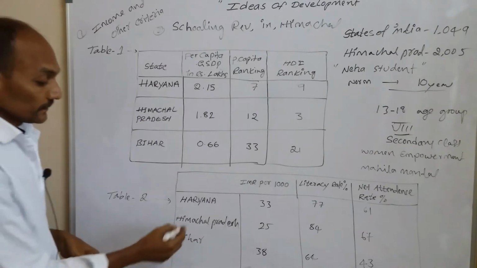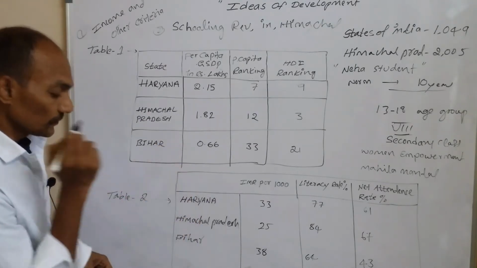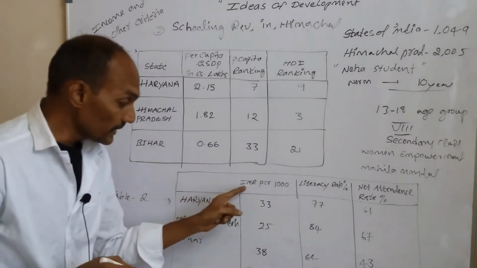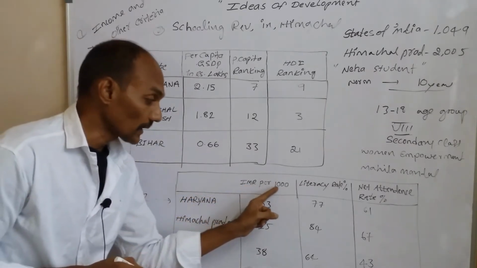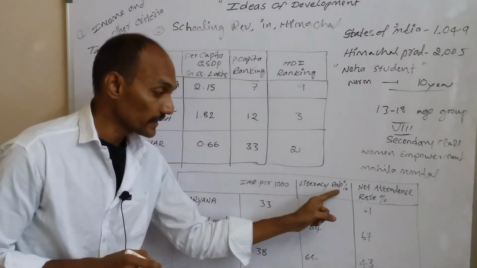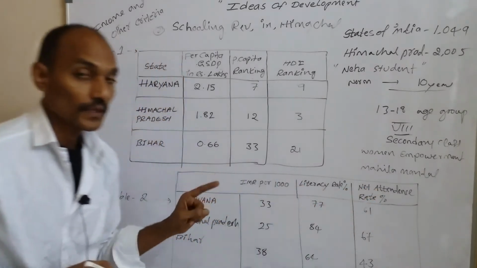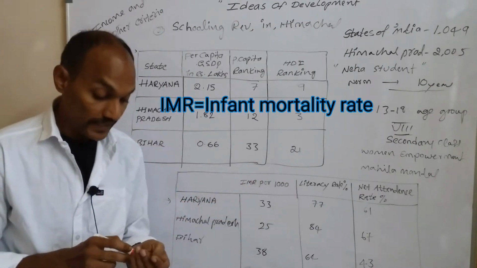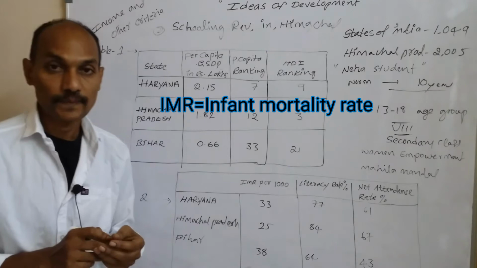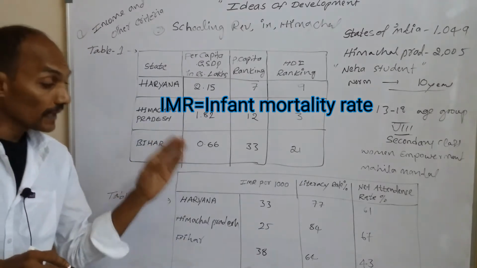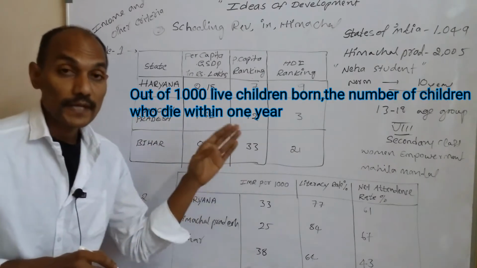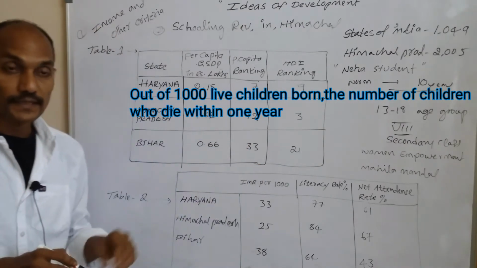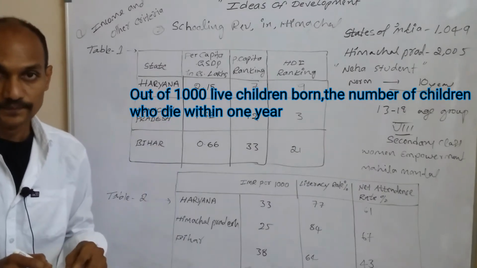So here there are same three states, Haryana, Himachal Pradesh and Bihar. So here given details IMR per thousand, literacy rate percentage and net attendance rate. So first of all we have to know what is IMR, infant mortality rate. That means out of 1,000 live children born, the number of children who die within 1 year. That means deaths out of 1,000 children.